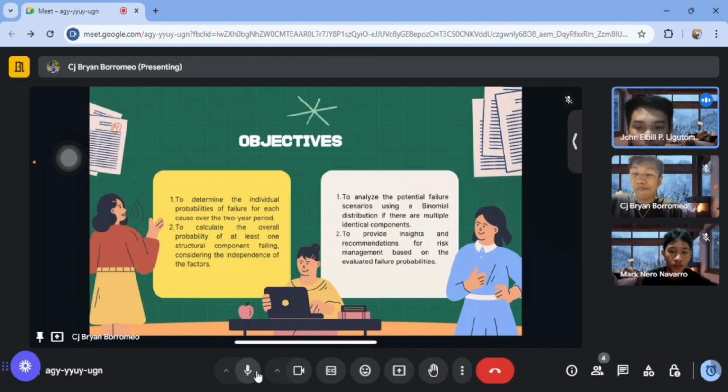Objectives: to determine the individual probabilities of failure for each cause over the 2-year period, to calculate the overall probability of at least one structural component failing, considering the independence of the factors, to analyze the potential failure scenarios using a binomial distribution if there are multiple identical components, to provide insights and recommendations for risk management based on the evaluated failure probabilities.